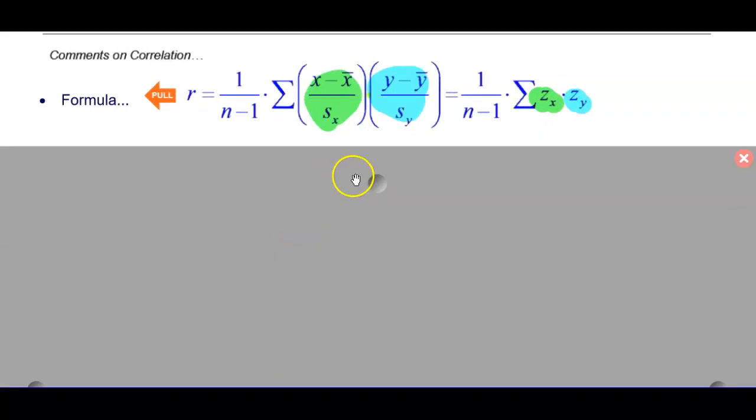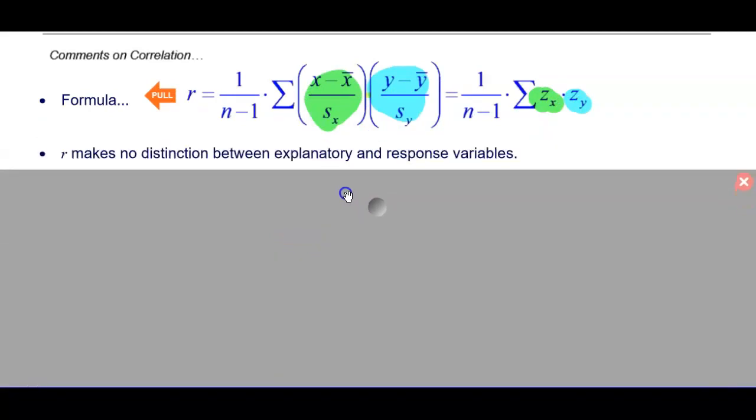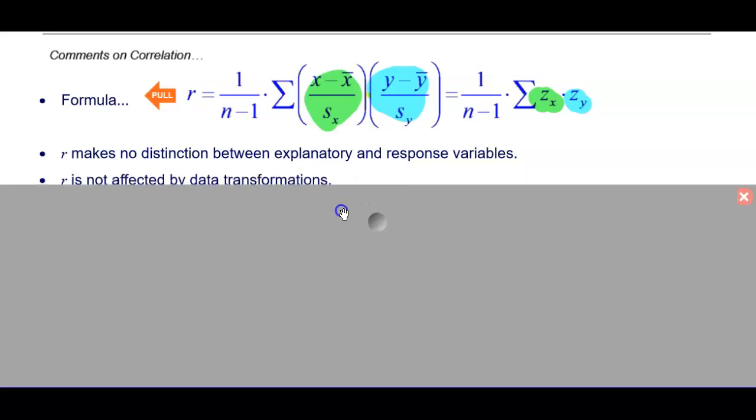So that's the first comment on correlation. The next comment on correlation: r makes no distinction between explanatory and response variables. It absolutely does not care if you switch the variables that you're calling explanatory and response, in terms of horizontal and vertical. The correlation will still be the same.